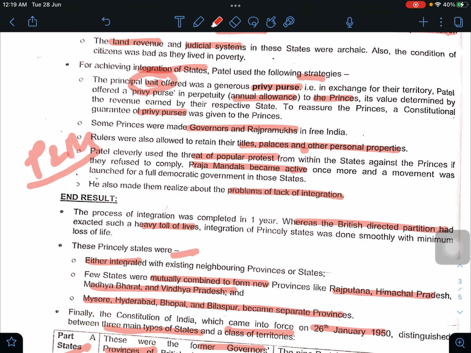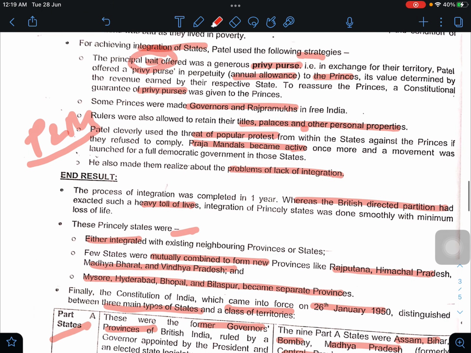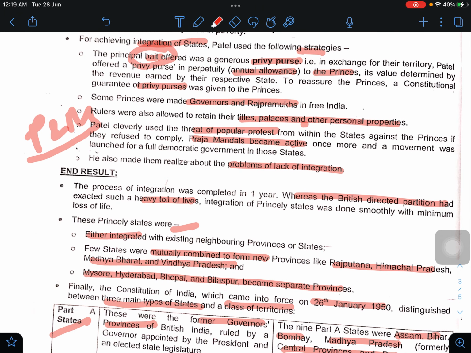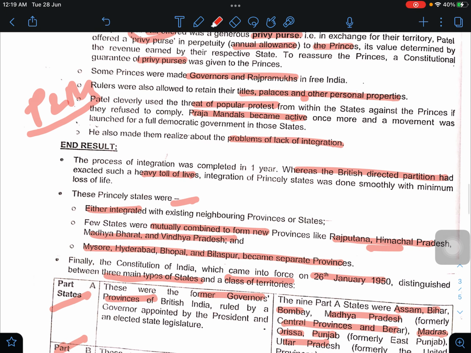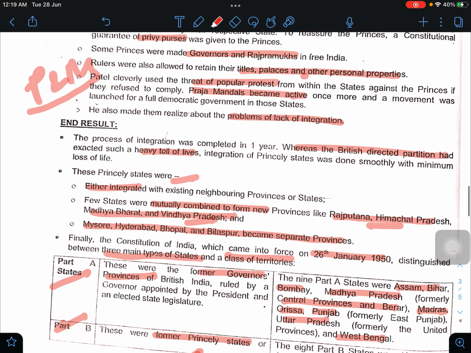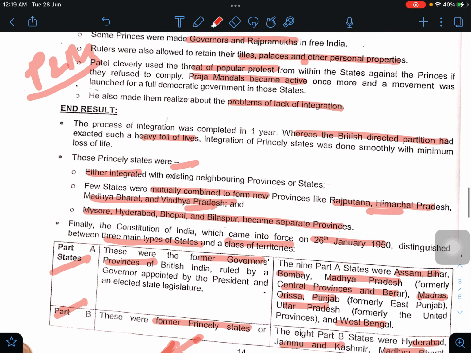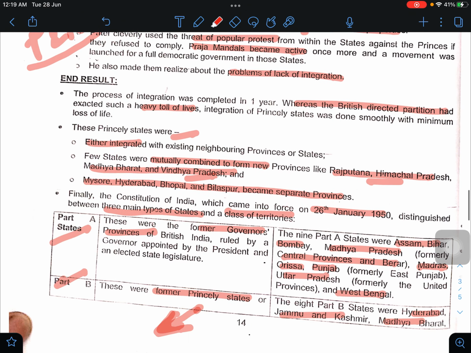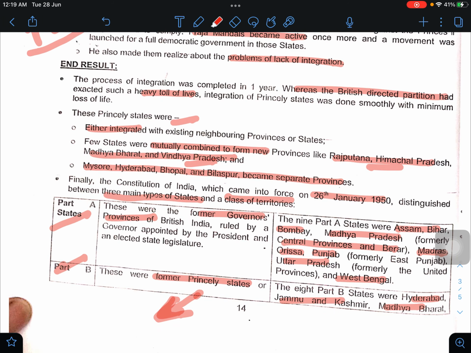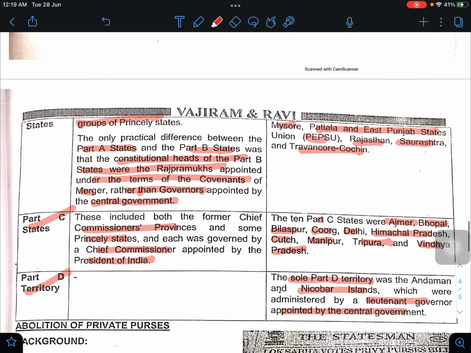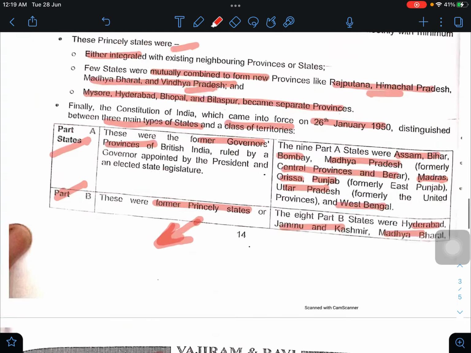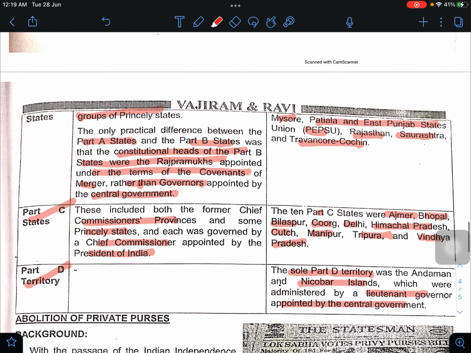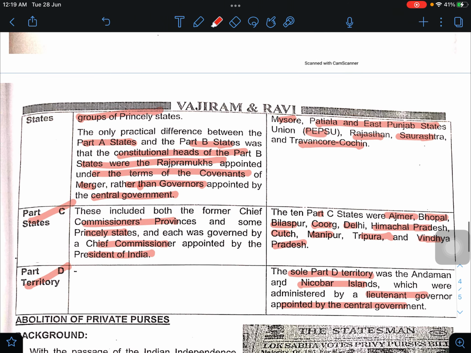So these princely states were either integrated with existing neighboring provinces, or they mutually combined themselves to form new states like Rajputana, Himachal Pradesh, Madhya Bharat, Vindhya Pradesh, and Mysore, Hyderabad, Bhopal, Bilaspur became separate provinces. So they were mainly of 4 types: Part A, Part B, Part C, Part D. Part D was Andaman Nicobar, which was administered by a Lieutenant Governor appointed by the central government.